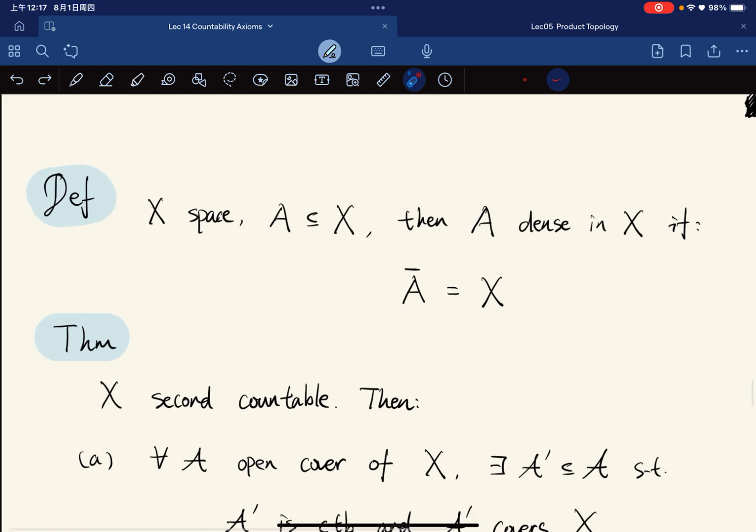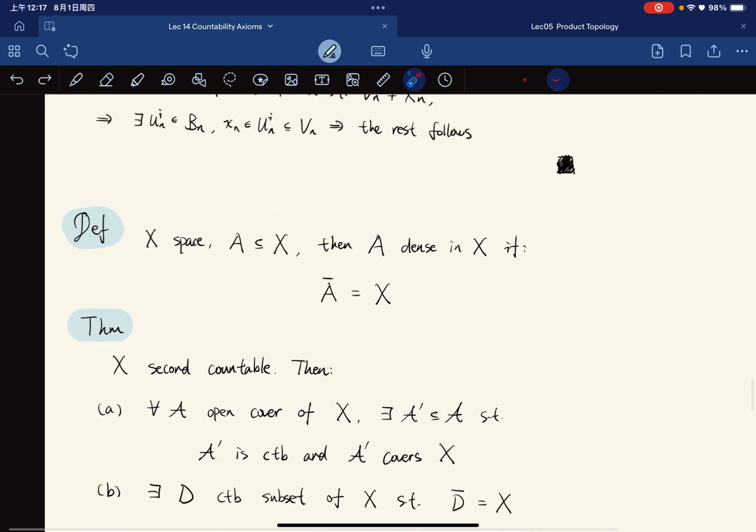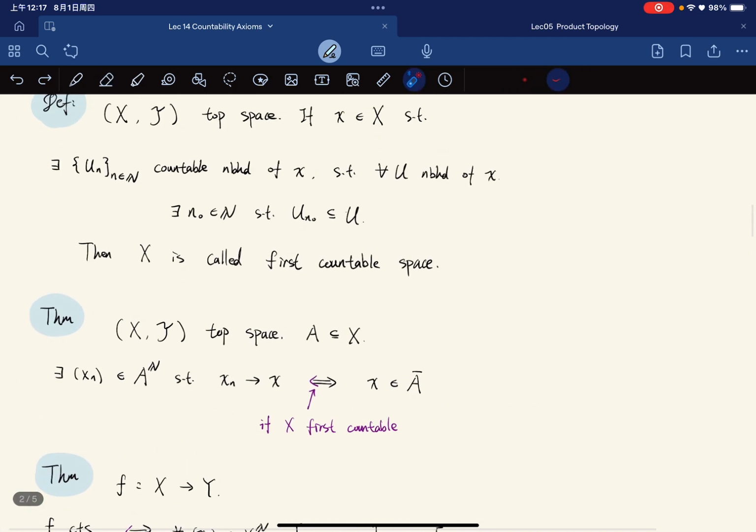Okay, so here's the definition of a subset that is dense in a space: the closure of A is equal to X. This combines with what we had from the very beginning.